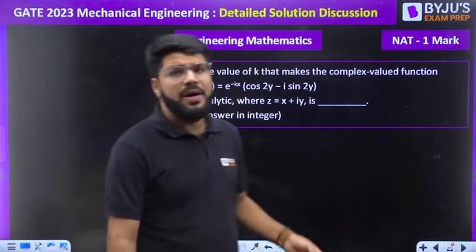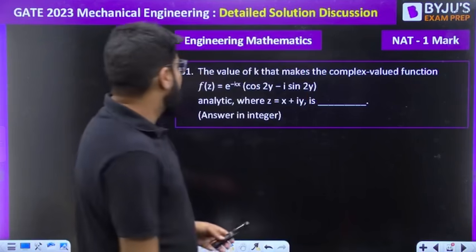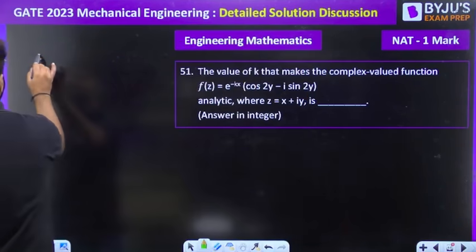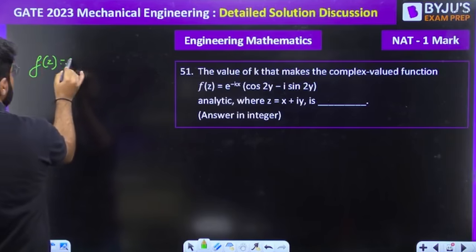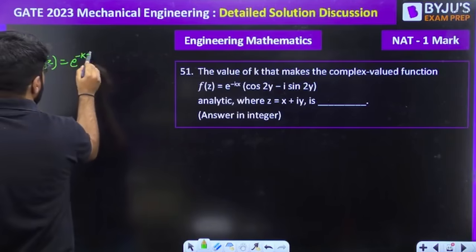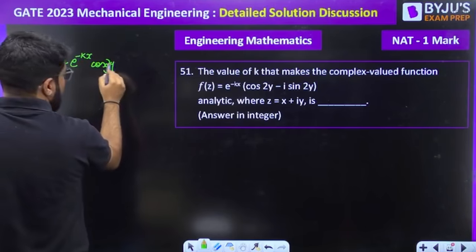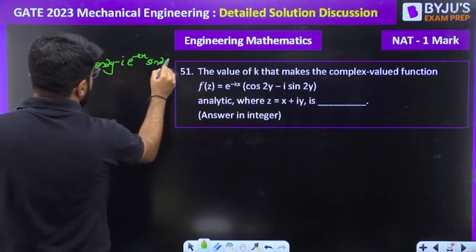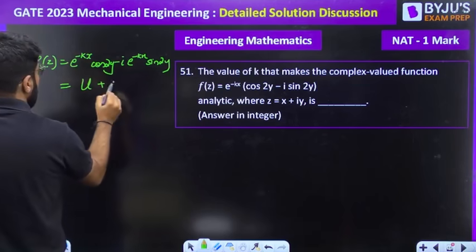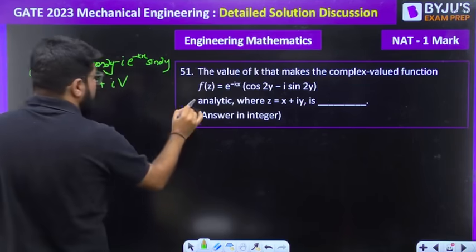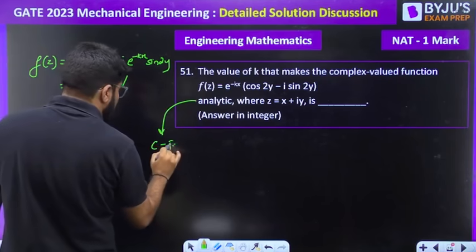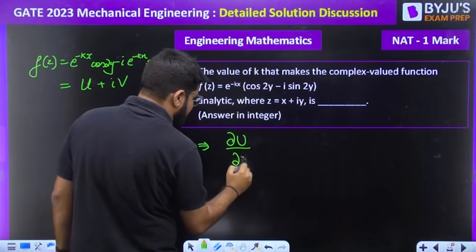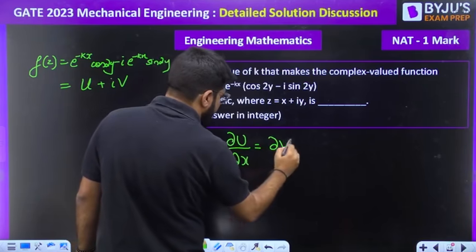Next one, question 51. The value of k that makes the complex valued function f(z) equal to e power minus kx cos 2y minus i sin 2y analytic. Simple question, analytic function. So f of z is given to you as e raised to the power minus kx cos of 2y minus i e raised to the power minus kx sin 2y, which is like u plus iv, right? And for the function to be analytic, it will always hold the Cauchy-Riemann equations, and one of them is del u by del x is equal to del v by del y.